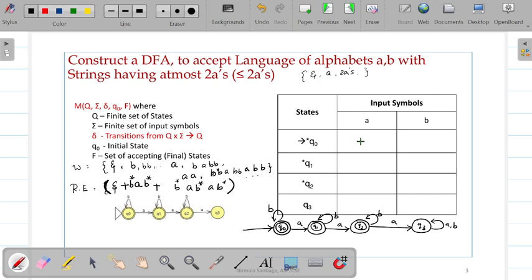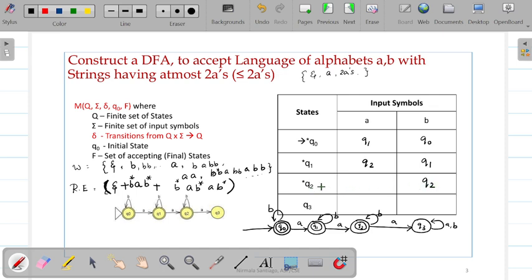Therefore, Q0 on A will go to Q1. Similarly, Q1 on A will go to Q2. But when Q0 reads a B, any number of B's are accepted, so it stays in the same state. Similarly, when Q1 reads a B, it stays in Q1. And when Q2 reads a B, it stays in Q2.